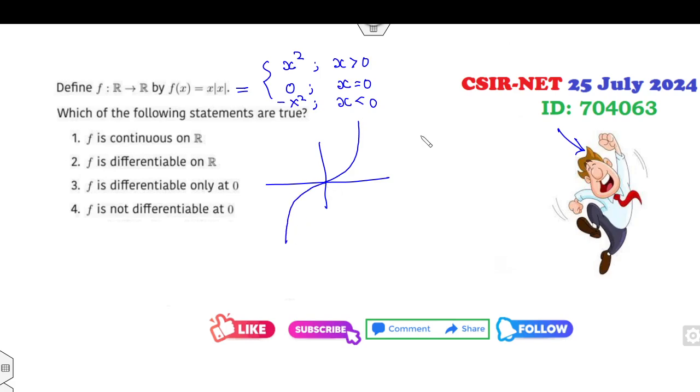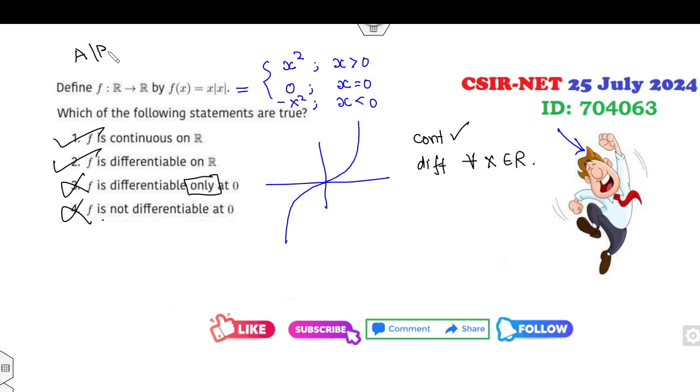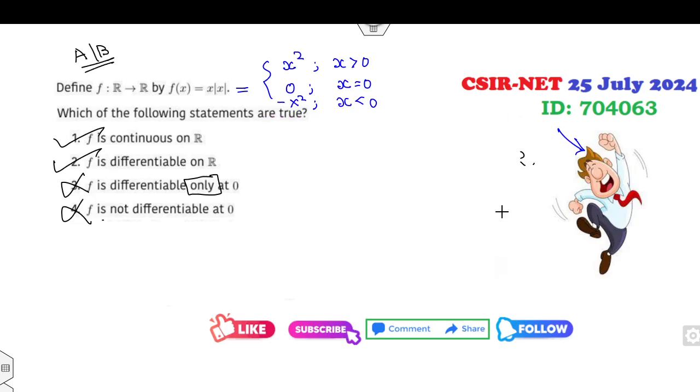So clearly this function is my continuous, this function is my differentiable for all x belonging to R. So fine, continuous, fine; differentiable only at 0, wrong, not differentiable. So the right answers are A and B. This is the first method, you can do it graphically.